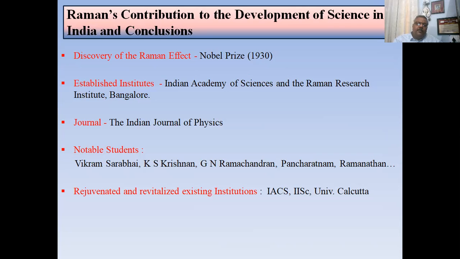His notable students were Vikram Sarabhai, K.S. Krishnan, G.N. Ramachandran, Ramanathan, and Pancharatnam. And Vikram Sarabhai and K.S. Krishnan are the well-known students that every Indian knows. And he was associated with ICS, where he did the initial work, the Indian Institute of Science in Bangalore, and the Calcutta University.